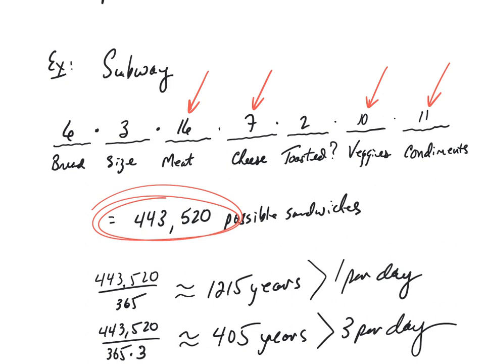In reality, of course, you can mix and match. And if you were allowed to mix and match which meats you put together, as an example, if you were allowed to put the meatballs together with the fake seafood, that would be another possible option. Can you combine different types of cheeses, different types of veggies? Most of us probably do use more than one type of veggie. The actual number of sandwiches goes way, way, way up. Okay?